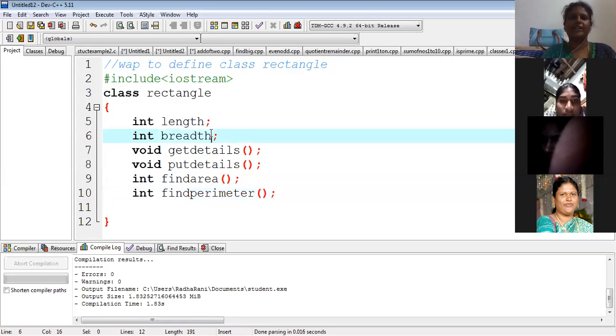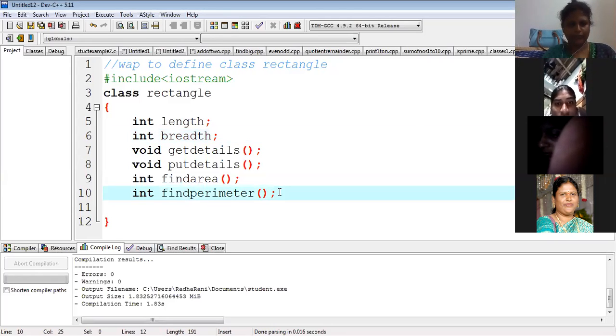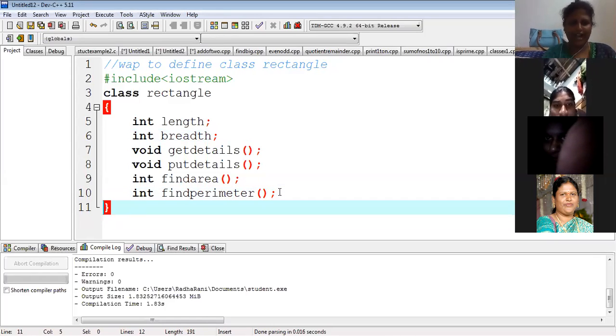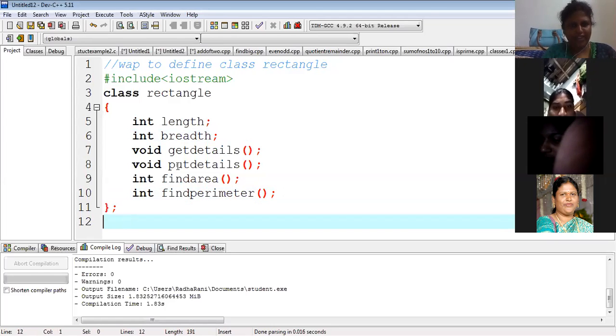Whenever you are writing these kinds of classes, you should have some planning: what data members you are going to include, and what functions you are going to include. Now our class is defined. According to syntax, we have written the class keyword, class name, then semicolon after ending. Then we just declared the functions. We did not define what they will do, so I am defining them out of the class.